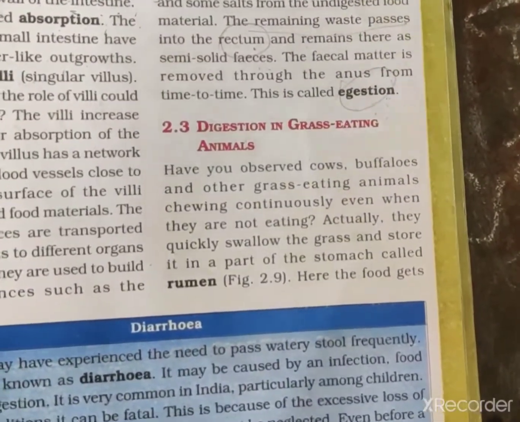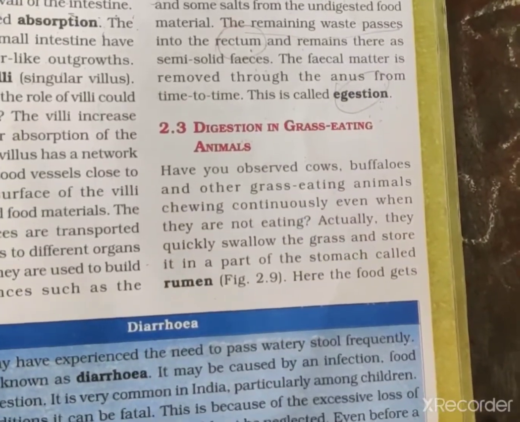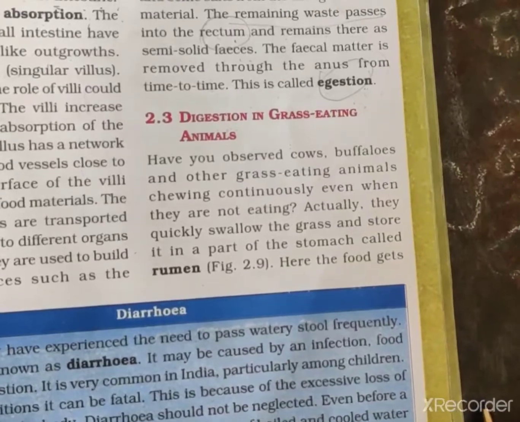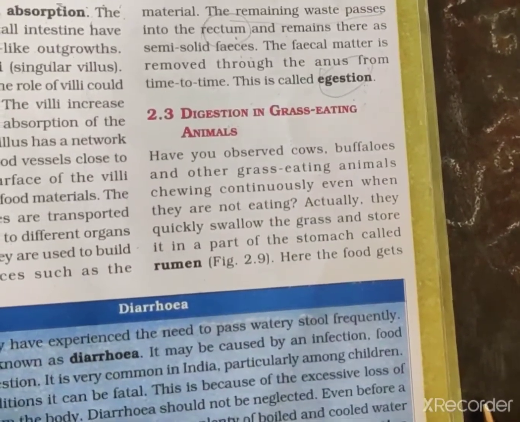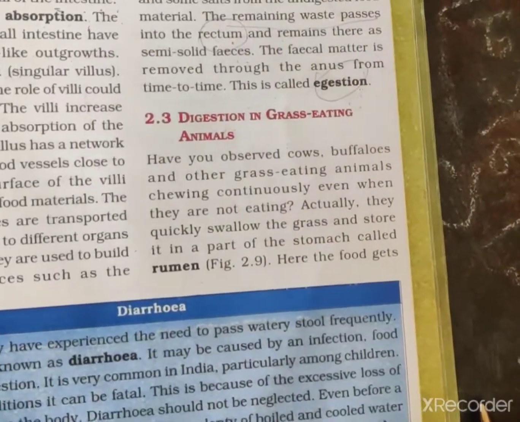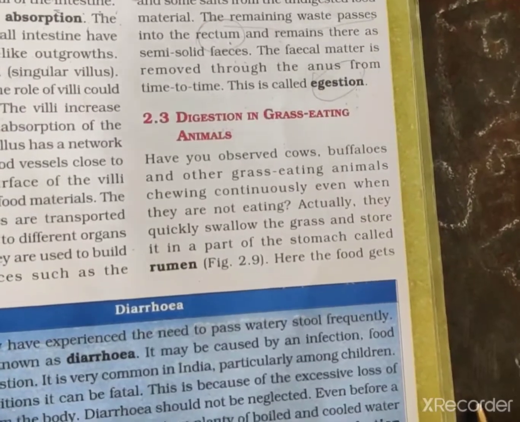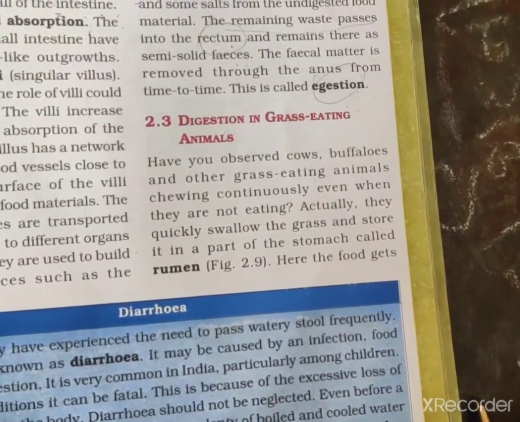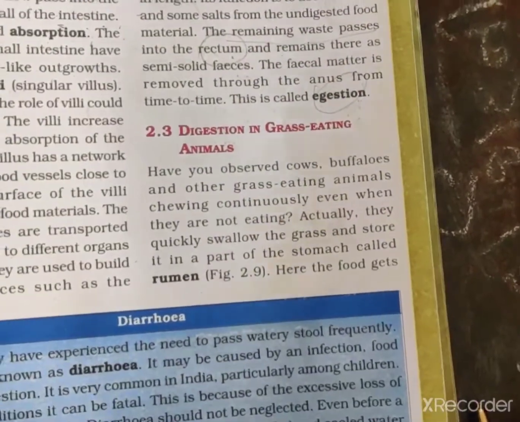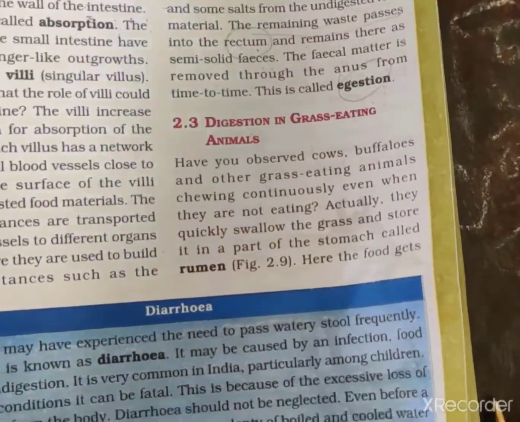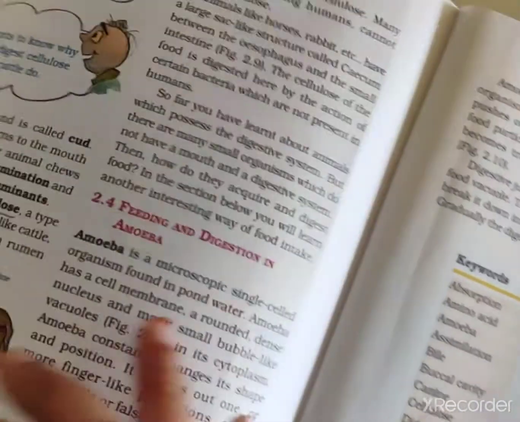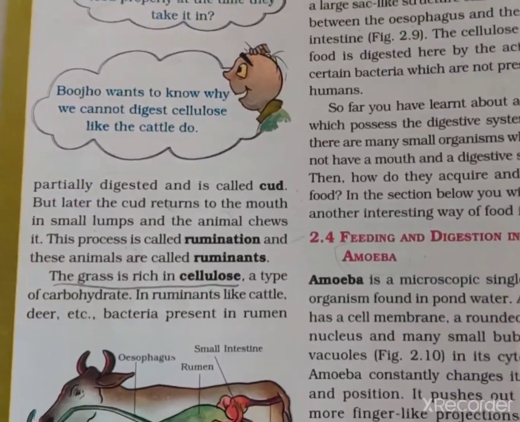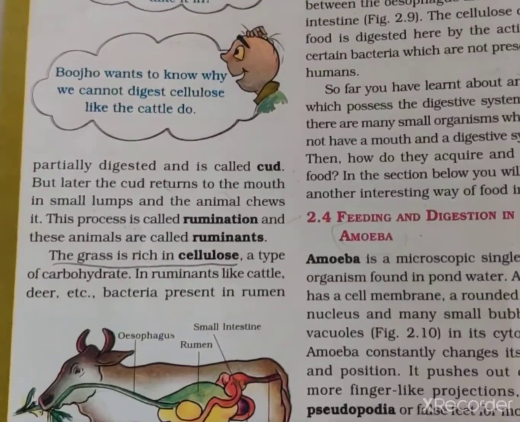When they eat, they quickly swallow the grass, partially chewed, and store it in a part of the stomach called the rumen. One part in their stomach is called the rumen. Here in the rumen, the food gets partially digested, and this is called cud.